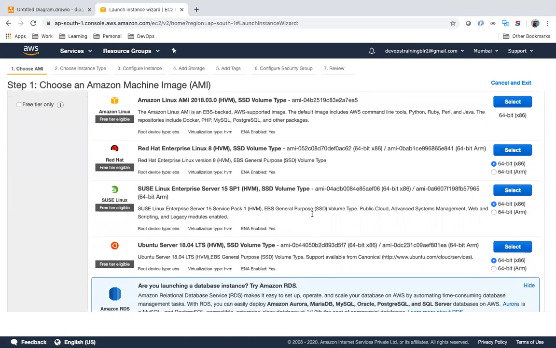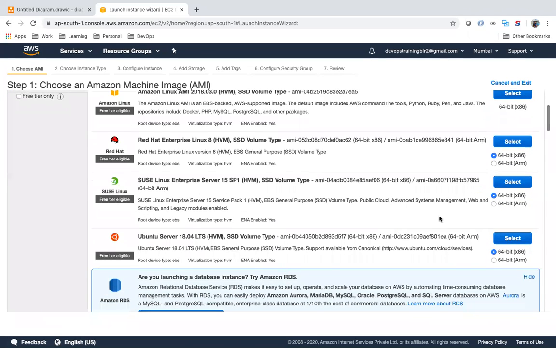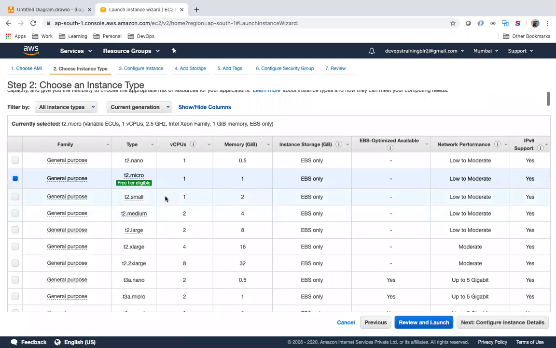For the master machine, I am going to take 4 GB RAM and a 2 core processor. So I'm going to take T2.medium for the master machine, and I am selecting an Ubuntu server.